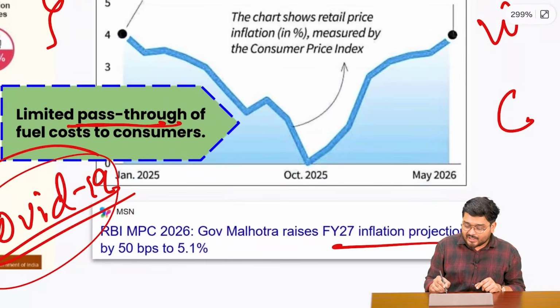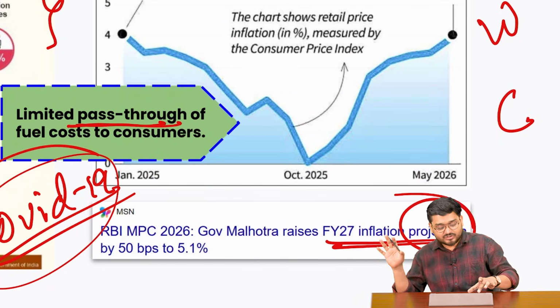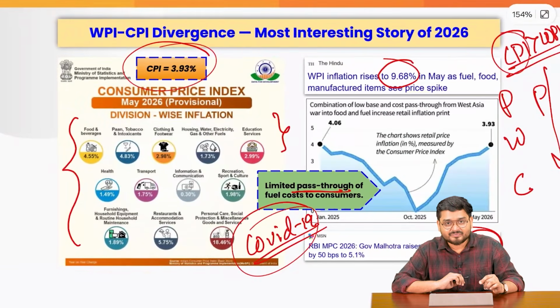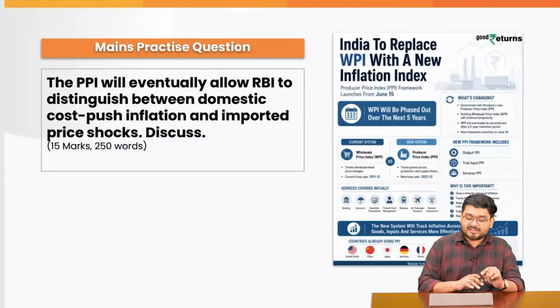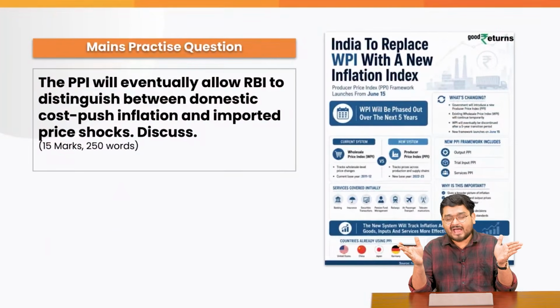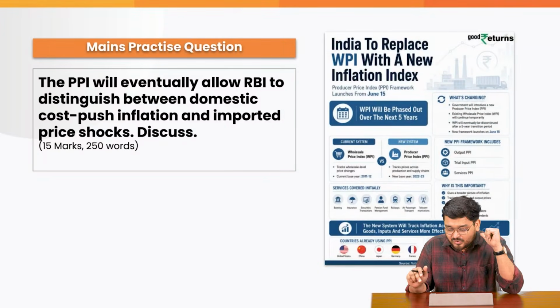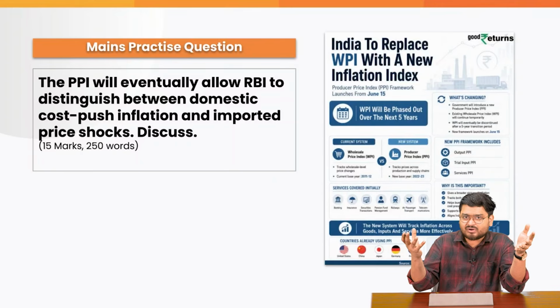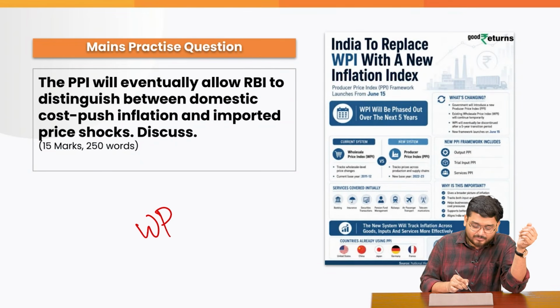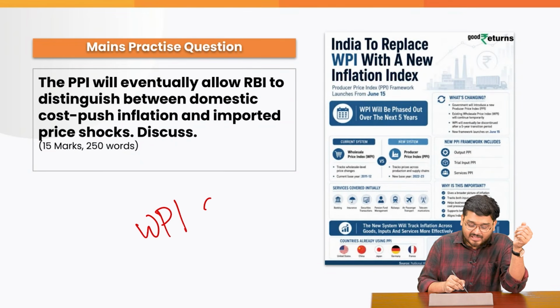Because even RBI has increased its inflation projection in the 2027 financial year. So this means that we have a divergence of CPI and WPI, which can be a topic of question in your mains exam. So you let me know, guys, whether you agree with this view that WPI will soon catch up with CPI or not.